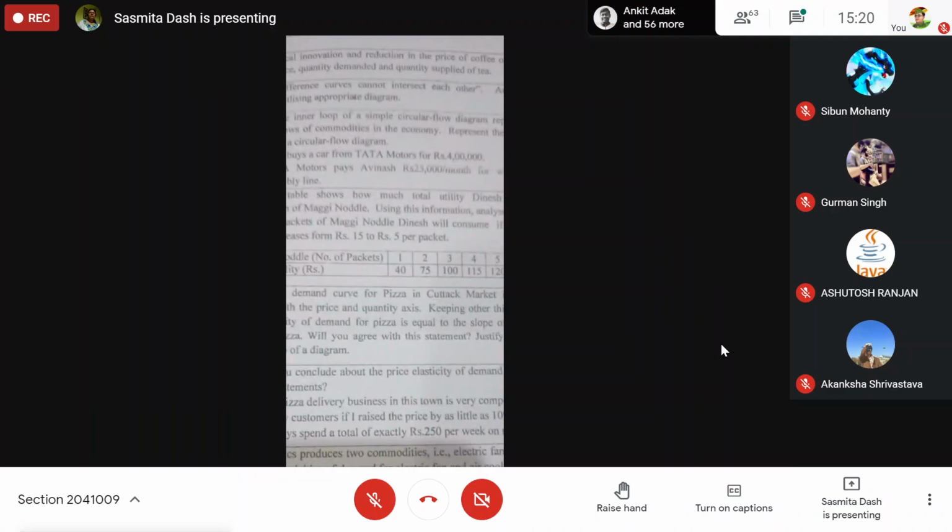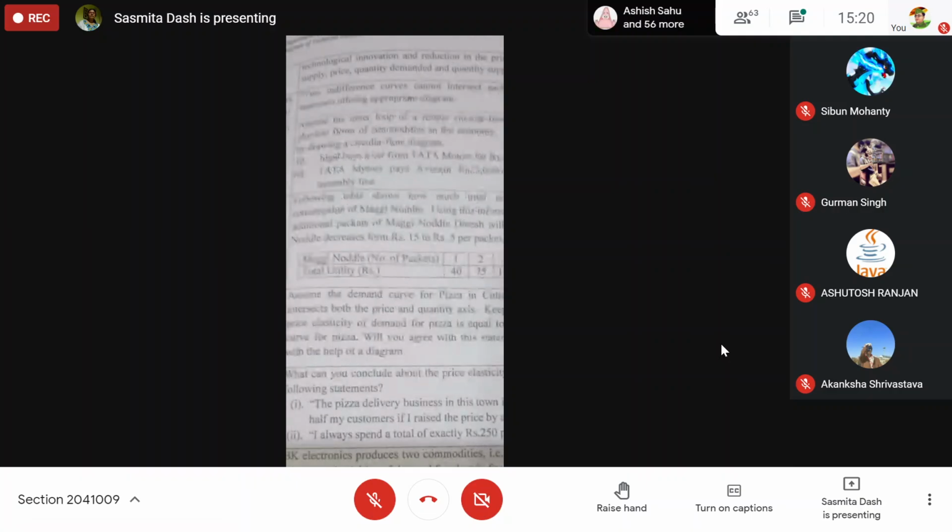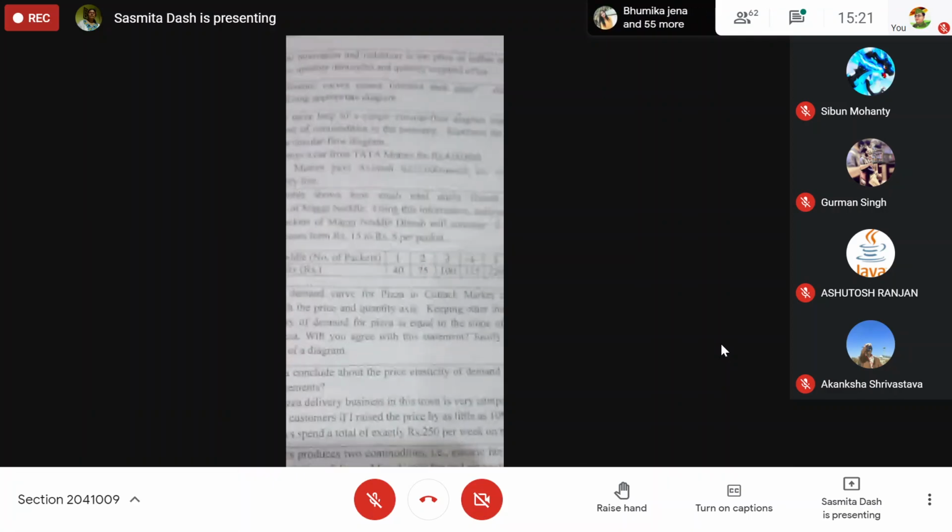4 lakhs. Jugal is paying Tata Motors 4 lakh rupees to buy a car. How will you show that? Jugal is a household, representing a household buying a car. How will you show it? Make a circular flow diagram, then show it, and then tell me where it will come.